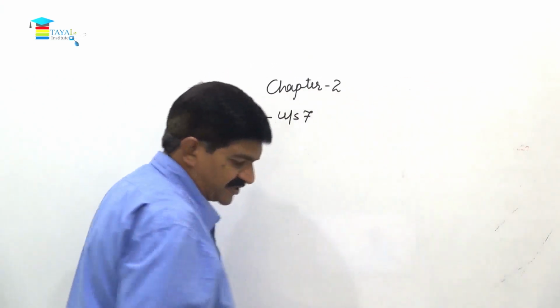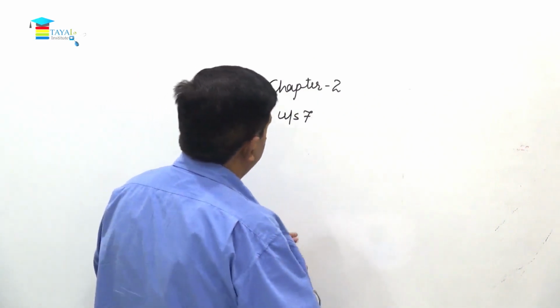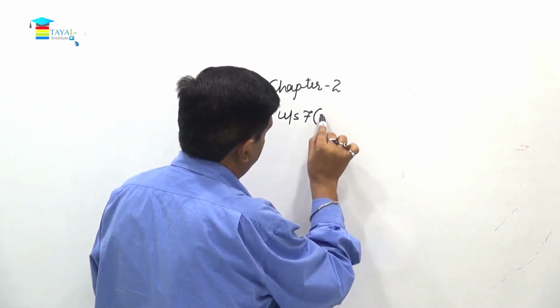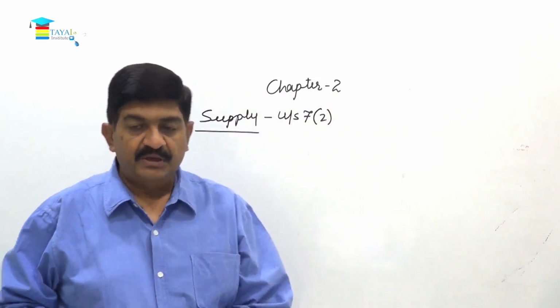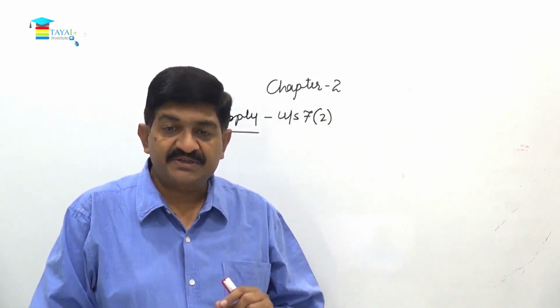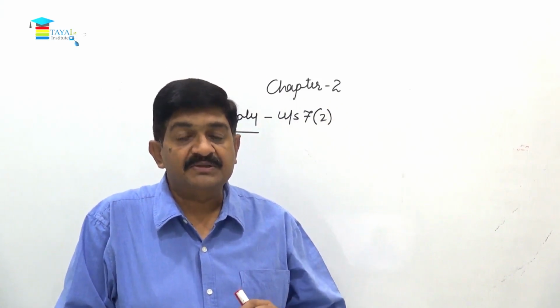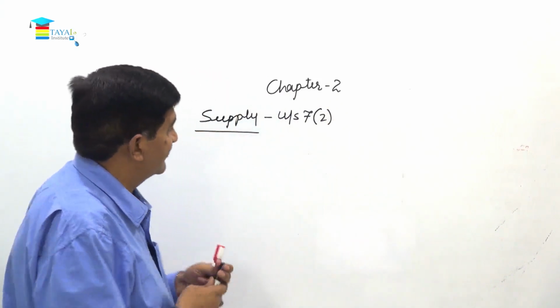Now coming to subsection 2. What is given in subsection 2? That says that certain activities will not be considered as supply of goods or services.